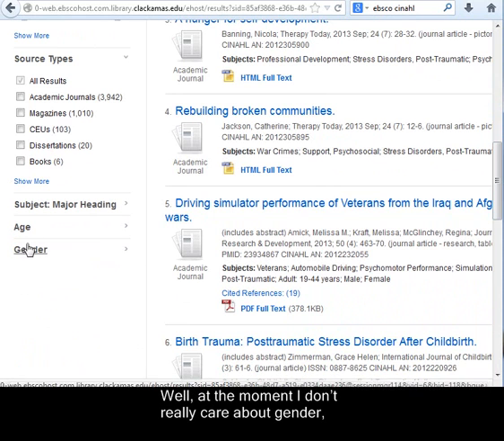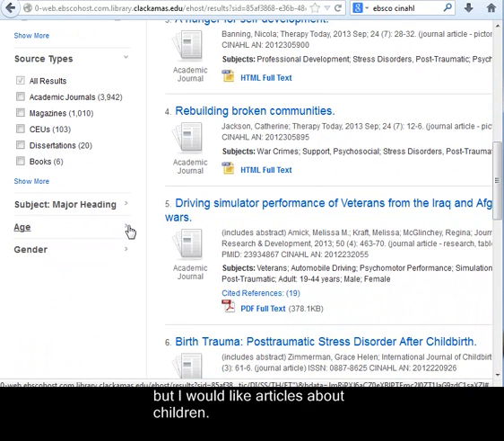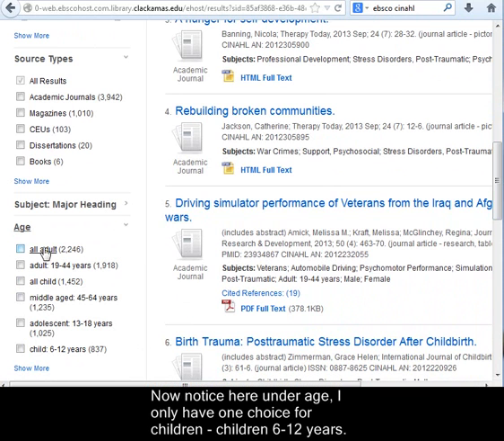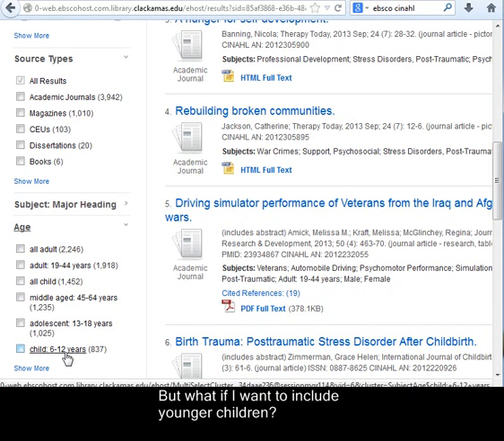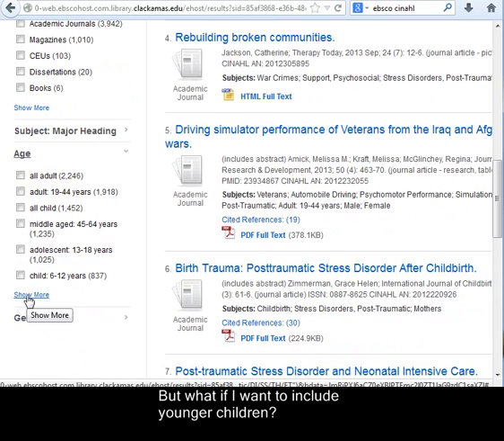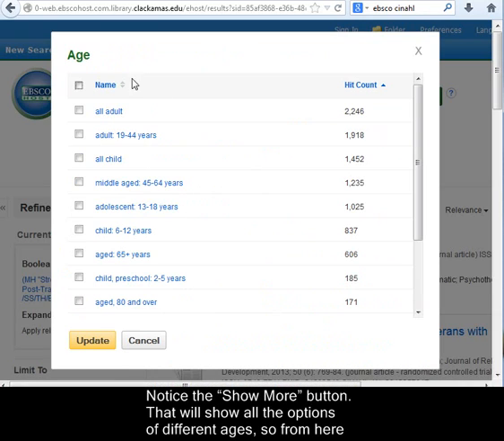Well, at the moment, I don't really care about gender, but I would like articles about children. Now, notice here, under age, I only have one choice for children 6 to 12 years. But what if I want to include younger children? Notice the Show More button. That will show all the options of different ages.